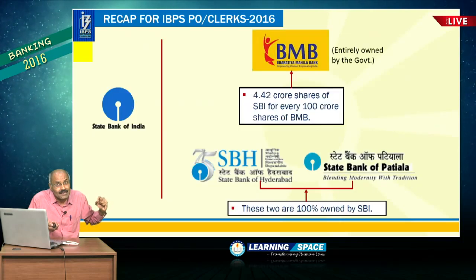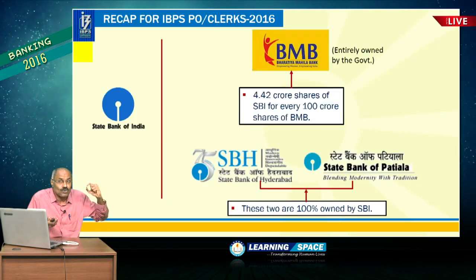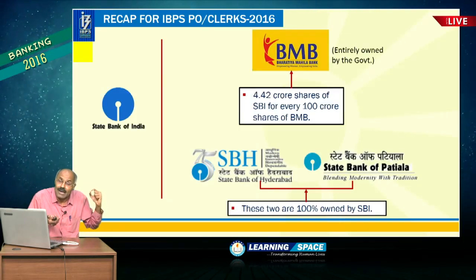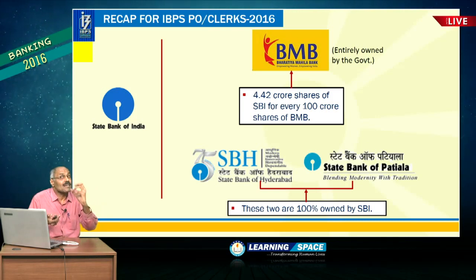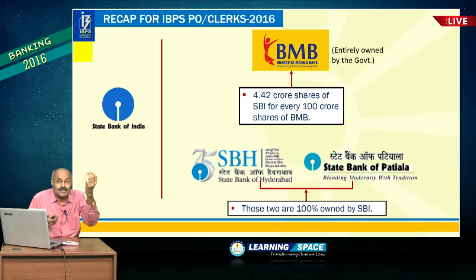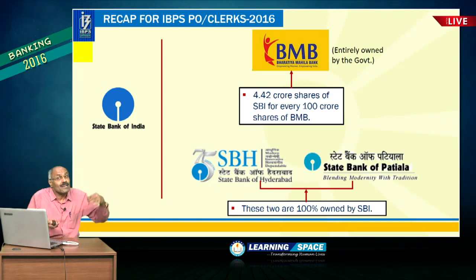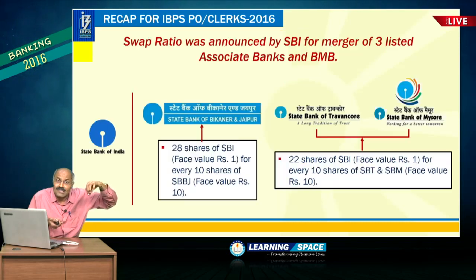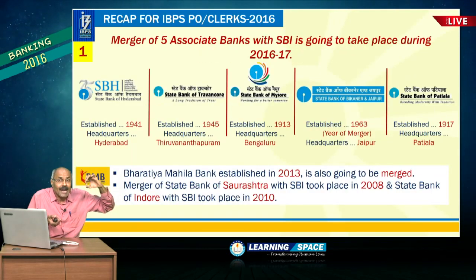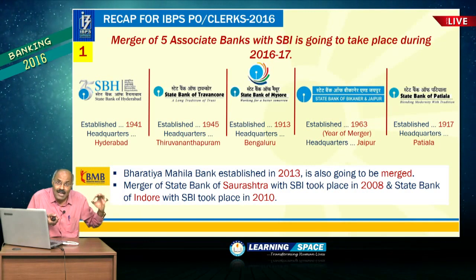And similarly, swap ratio was also announced for Bharatiya Mahila Bank, because it is 100% owned by Government of India. So, please view this. There is no swap ratio for Hyderabad as well as Patiala, because these two associate banks are 100% owned by State Bank of India. So, this is all about merger, and please go through the headquarters I have given here,